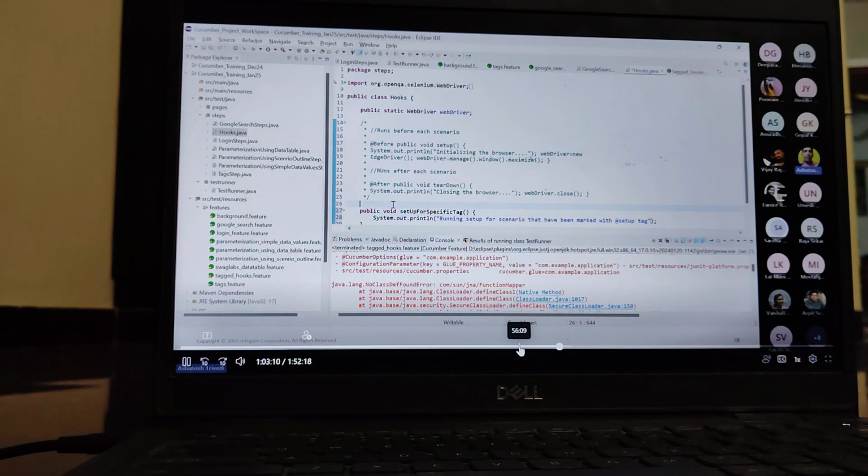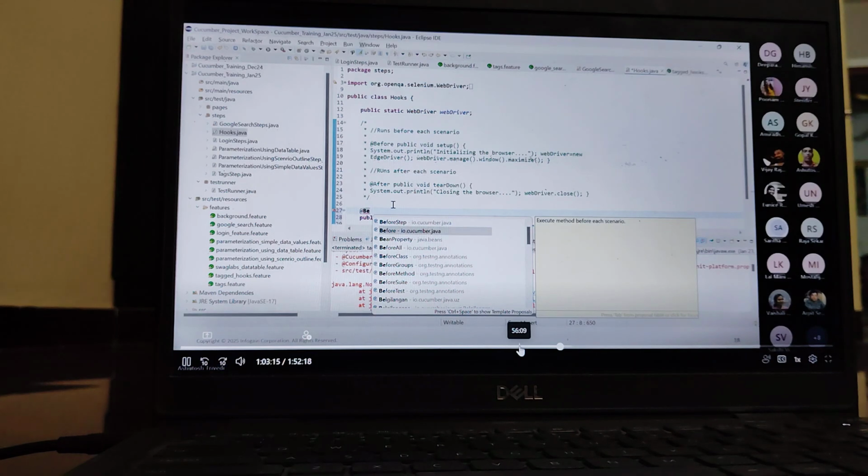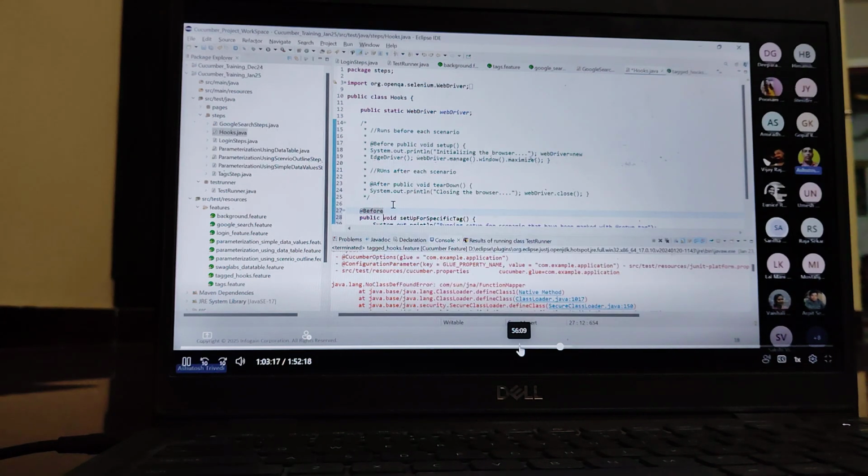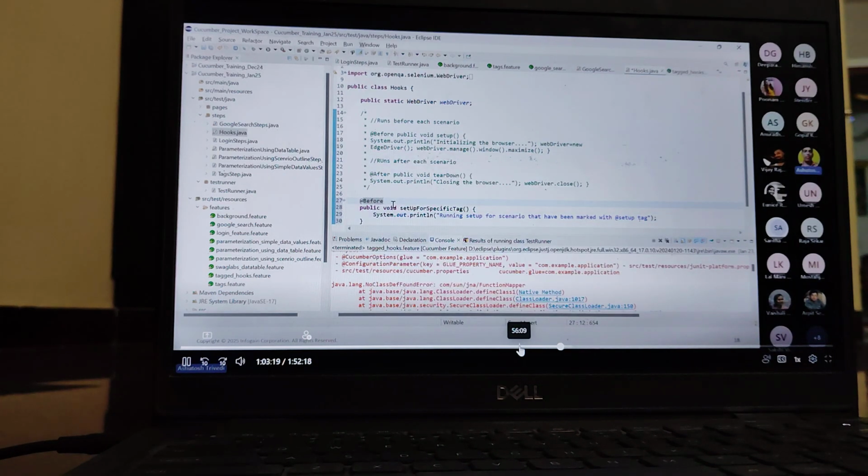So now this method you can annotate and mark as a before hook, but this before hook needs to be executed only for which scenario, guys? That scenario you have marked with the @setup tag. So here you can use the concept of hook tag. What is the hook tag, guys?